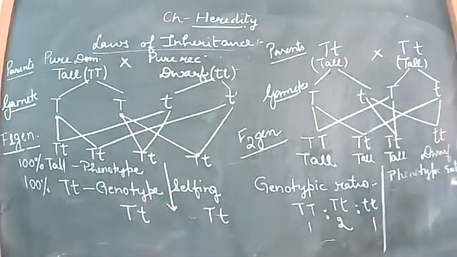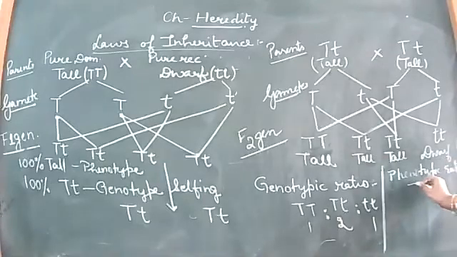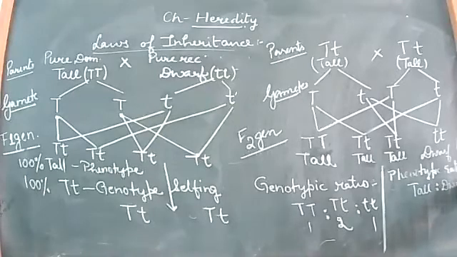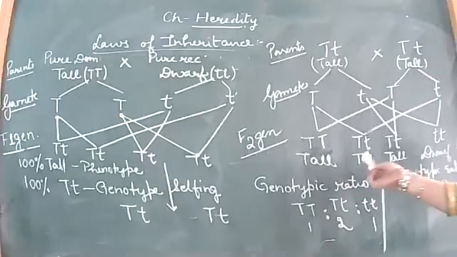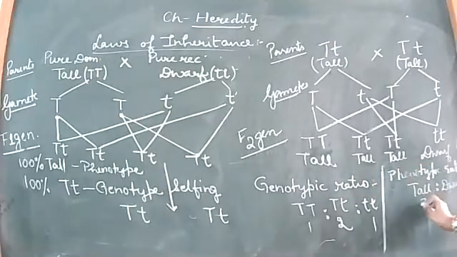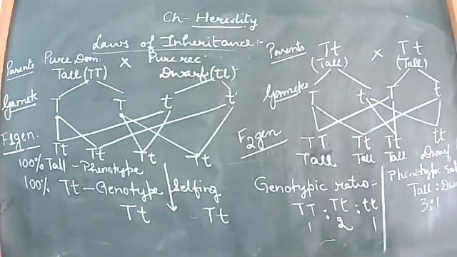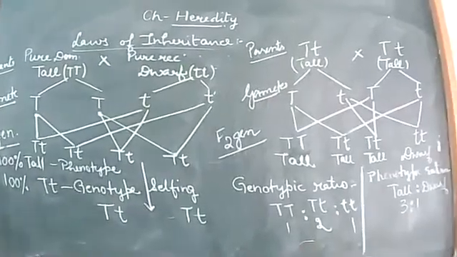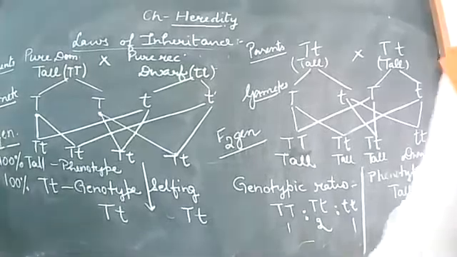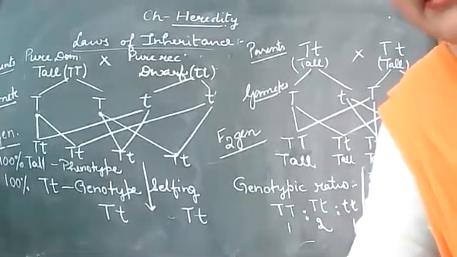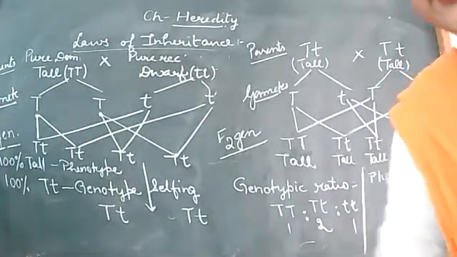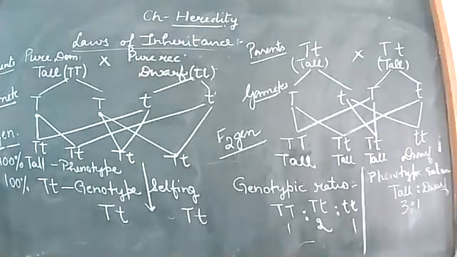Here it is ratio. So what are the two varieties that we have obtained? That is tall and dwarf. So tall ratio dwarf. And how many talls in the generation? 1, 2, 3, right? So 3 talls to 1 dwarf. So this is the possibility. This is how we obtained the ratios, that is the phenotypic as well as the genotypic ratios of the F2